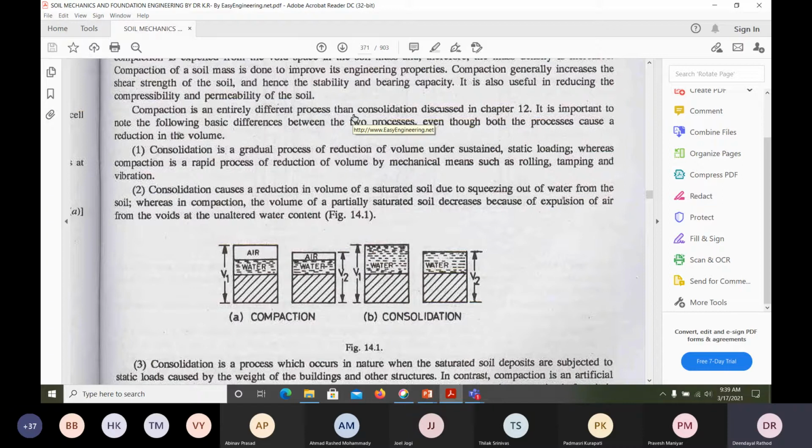So what is compaction? What is consolidation? Can you define the compaction and the consolidation, and the difference between both? In the compaction, as I said, it is the expulsion of air from the voids. We know that voids would be there if the soil is loose. So we expel the air and make the soil more dense by adding a small amount of water. It will not make the soil fully saturated, nor would the soil be dry.